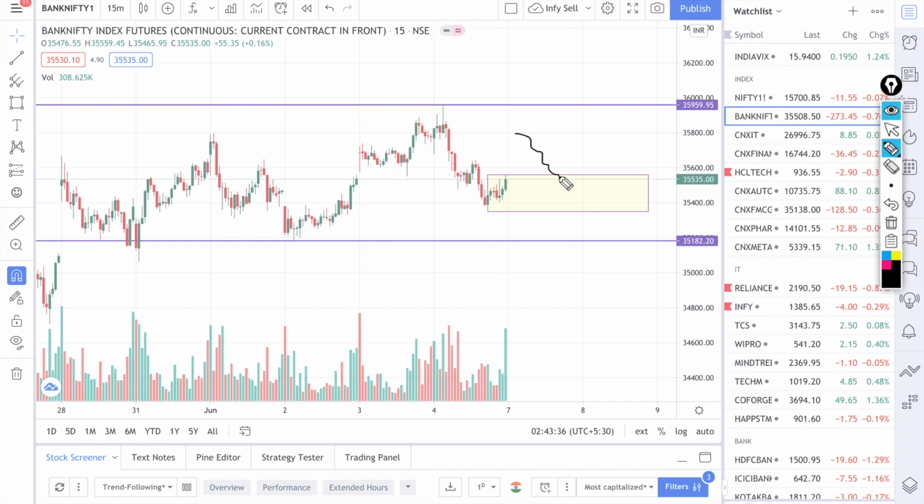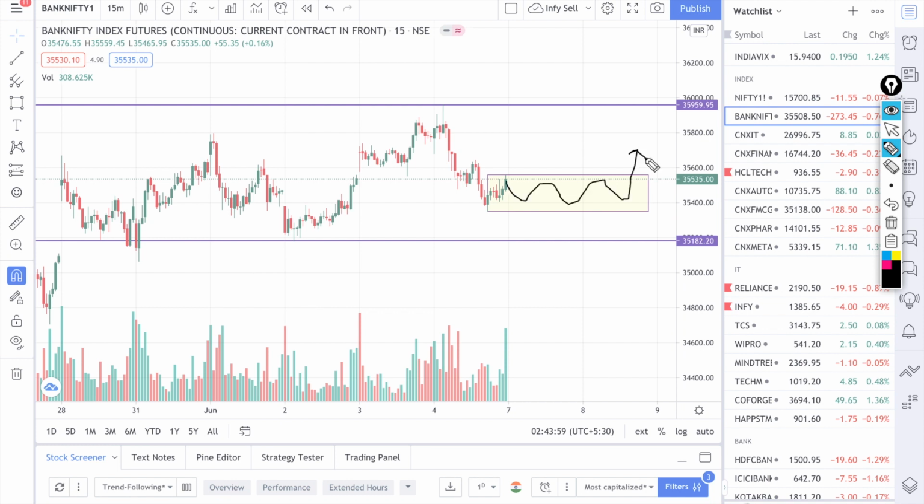For a flat market, selling would come easily, or not easily I would say, we have to wait for this price action. For a flat market I'm saying, you're getting a buying trade, and if it breaks this particular area, you're getting a selling trade. If you are buying over here, your SL should be over here, and if you are selling, your SL should be over here. So this is the particular range which you have to mark here.